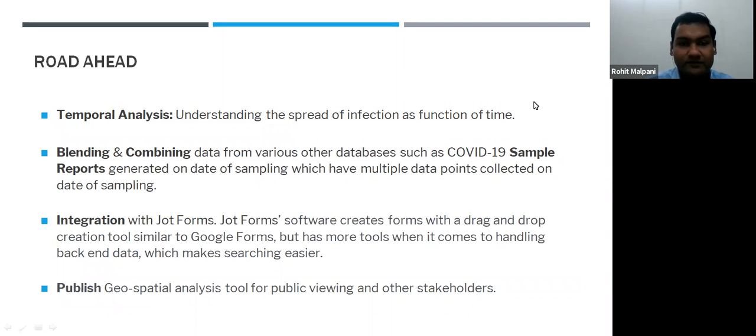So now in this particular project, what we plan to do is, we were using Google Forms, and Google Forms is a little tricky, and sometimes there are issues of integration with the Google spreadsheet and Data Studio. So now we are planning to migrate this form to Jot Forms, which is another paid version of online forms or online surveys. We also plan to do the temporal analysis in a better way, as to how the COVID is spreading from one month to another, which we were not doing till now. And see how our decisions are actually working in the field, whether the COVID is decreasing after we have declared that particular area as containment, or there is no effect on it.